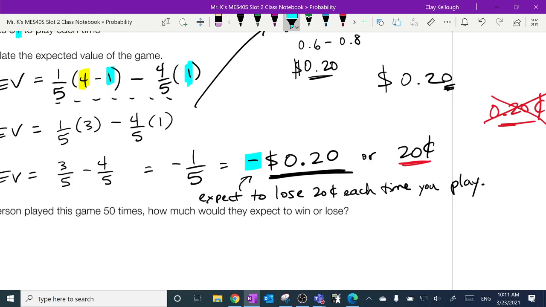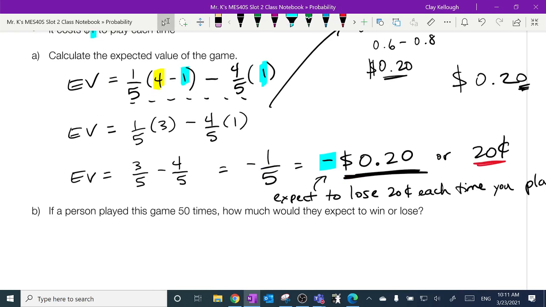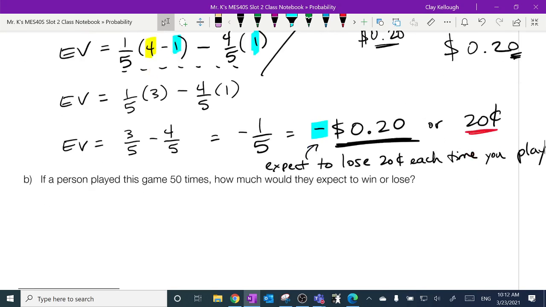Here's the next thing we got to talk about. How could I play this game and lose 20 cents on a specific turn? I can't. I expect to lose 20 cents each time I play, but of course, that's an average. Just like the average number of kids in a family is 2.3. I have yet to meet the family that has 0.3 of a kid. That's an average. So I can't lose 20 cents on any particular turn, but my average loss is 20 cents. So that gets us to the B question.